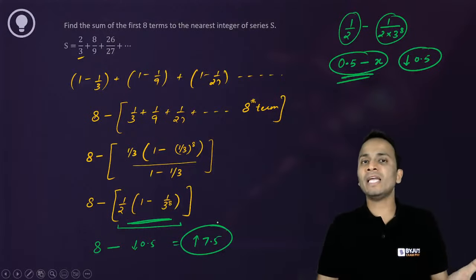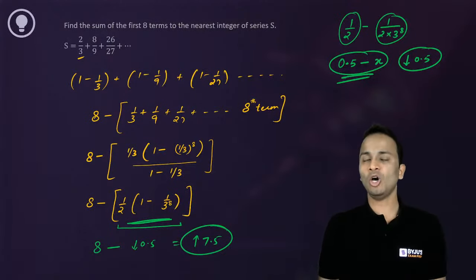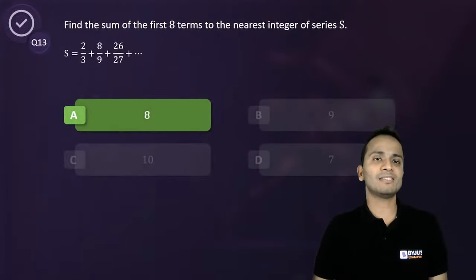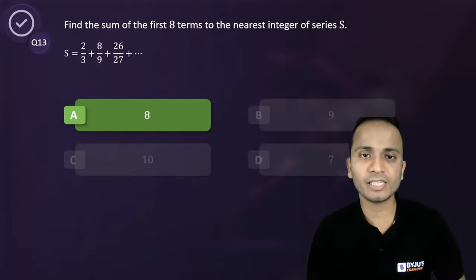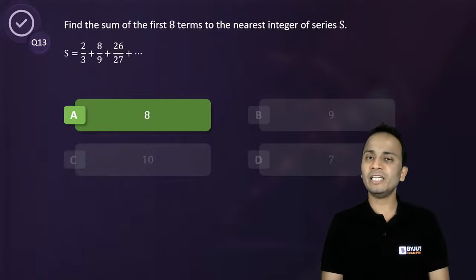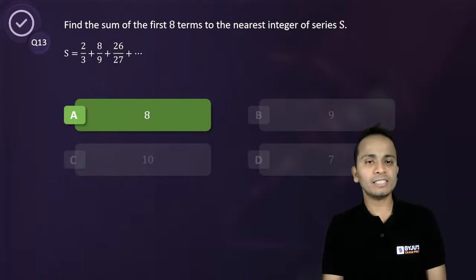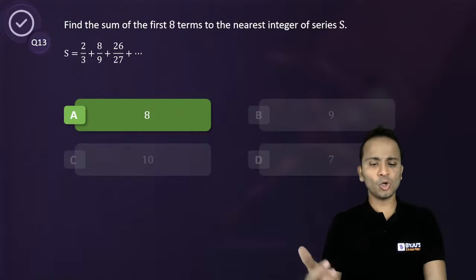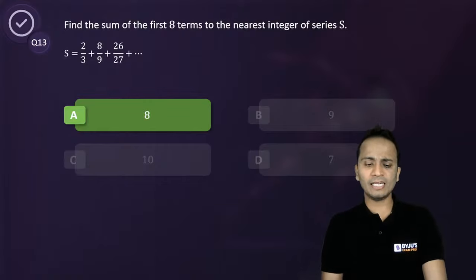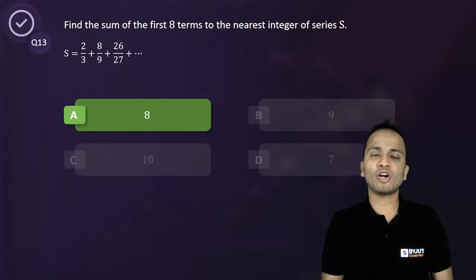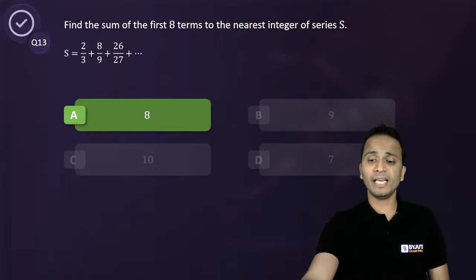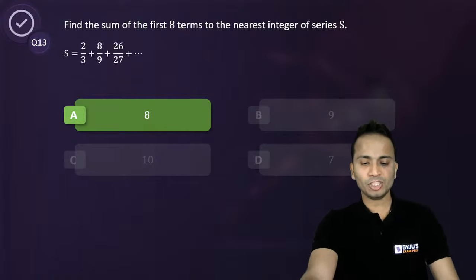Now among 7 and 8, if you have to select one option, obviously we will select option 8. So the answer is above 7.5, and the nearest integer to a number which is more than 7.5 will be equal to 8. I hope you all have understood, right? So Akhil, yes, the answer will be close to 7.5, but if you understand how I have calculated, then you can straight away mark option A, that is 8, as your answer. Okay, let's move ahead.